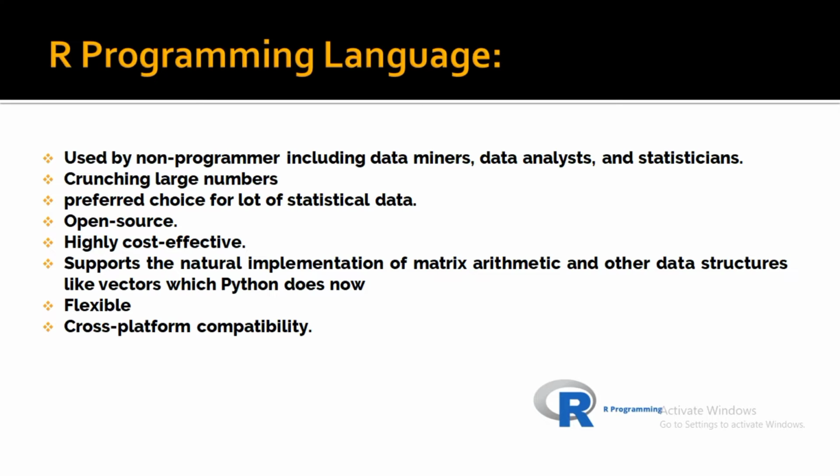It is also open source and cost effective. It supports the natural implementation of matrices and other data structures like vectors, which Python does not support, so that is an advantage. It is flexible, and R is also platform independent, meaning we can work on multiple platforms in the R language. So these are the advantages of the R programming language, which make it more popular in the machine learning industry.